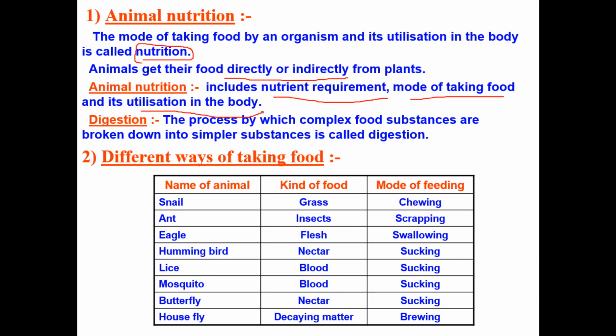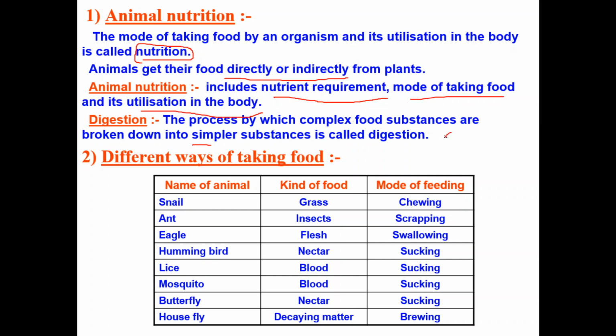If you observe any animal, or take yourself as an example, after taking food, what will happen to the food? The food will be digested. So first of all, what is digestion? Digestion is the breakdown of complex substances into simple substances.